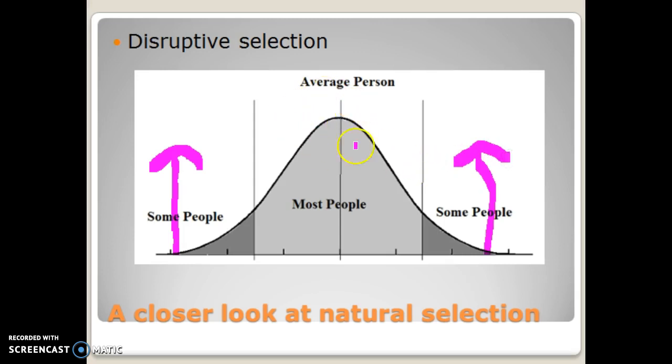What would happen to the birds with the average size beaks? Well, there's a couple ways we can think about this. First off, if they have an average size beak, that's still going to be probably a little bit too small to crack open the really large seeds.